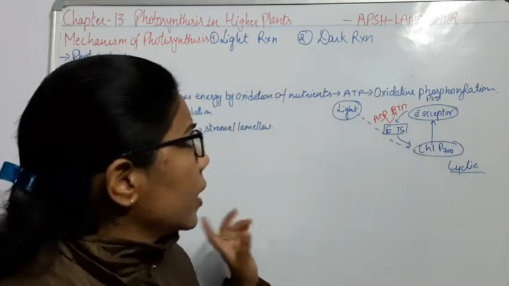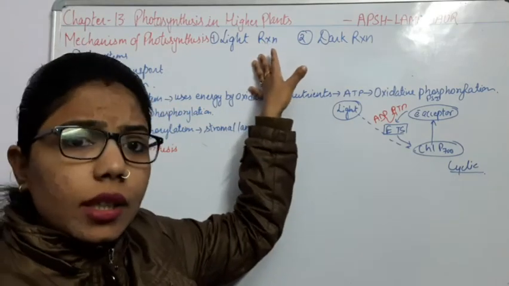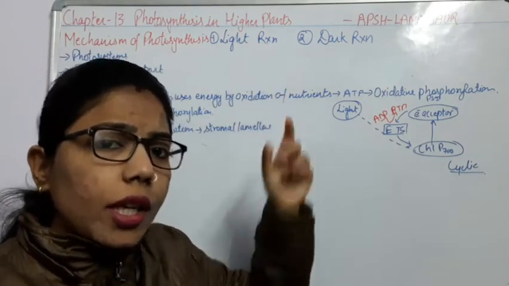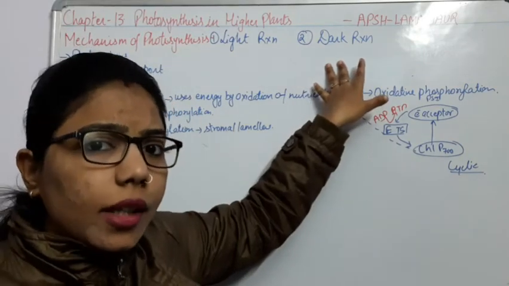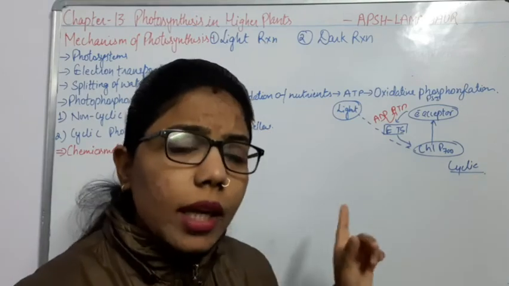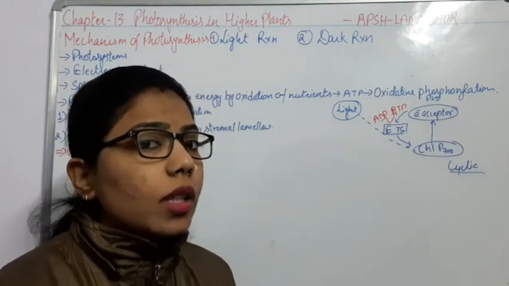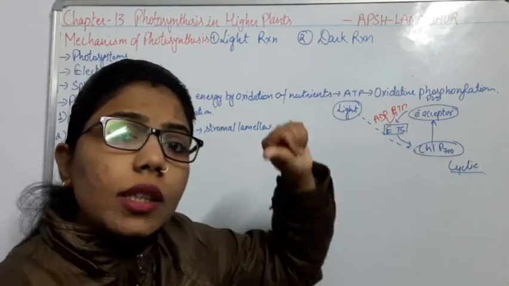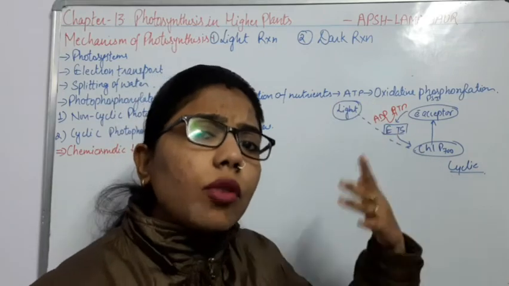In the dark reaction, whatever energy is released from the light reaction, like ATP and NADPH, will get utilized in the dark reaction. And why are they utilized in the dark reaction? Because they are needed to synthesize the glucose molecules. Along with this, they use the CO2 which is coming from the outside.